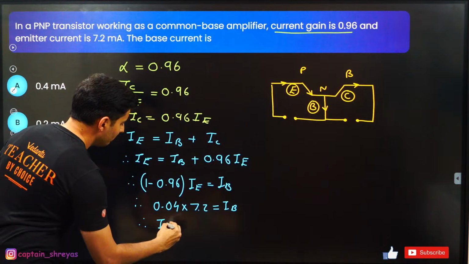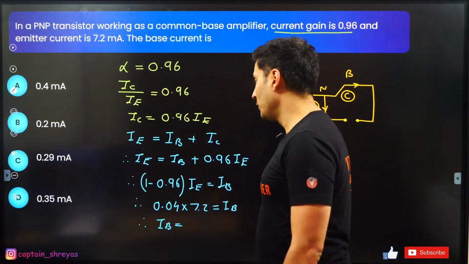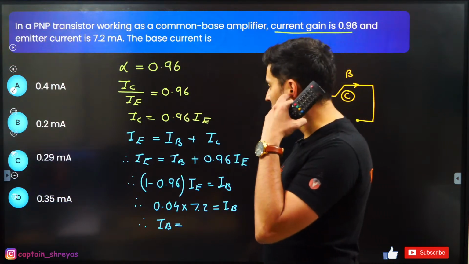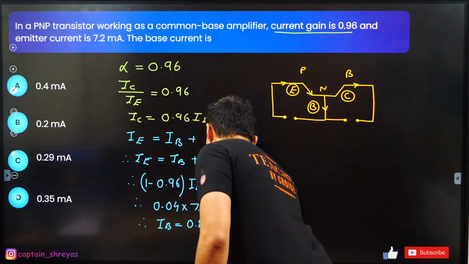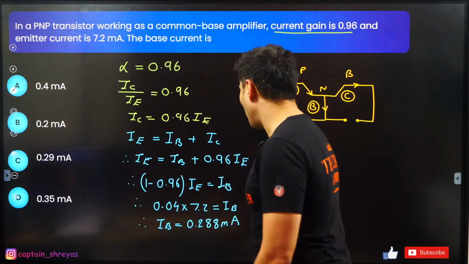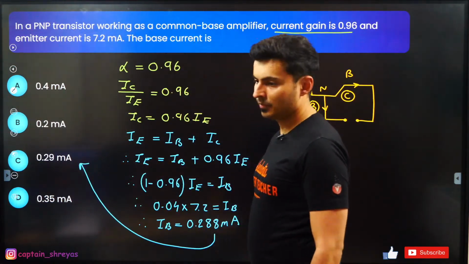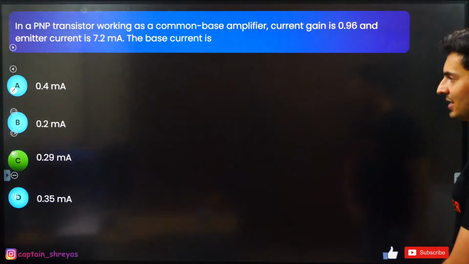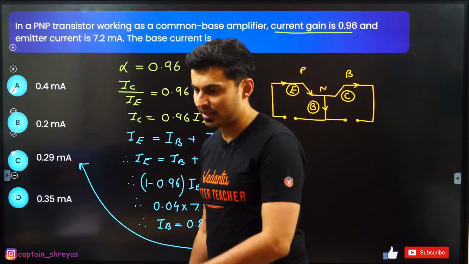So therefore the base current is going to be, come on guys, 4 into 72. How much is it going to be? Come on, my dear students. I think it is going to come out to be 0.288 milliamperes. So 0.288 is close enough to 0.29. Yes, option C is correct. 72 into 4 is 288. That's how you get it.